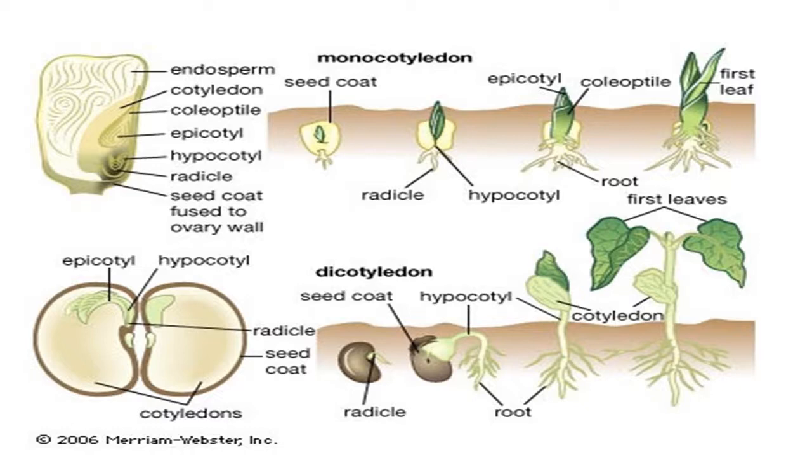And what about the plumule? The plumule always develops towards the aerial region above the soil. That means it gives rise to stem and leaves. Clear, right? So the plumule develops into shoot and the radicle develops into root. This is how the development of a young plant takes place by the germination of seed, in the case of dicot also and in the case of monocot also. We have differences in the cotyledon, but the germination of seed gives rise to the formation of a young plantlet in angiosperms.